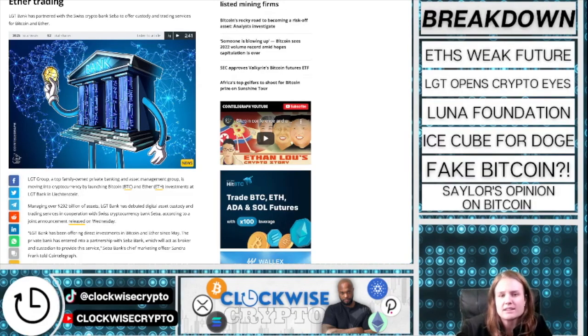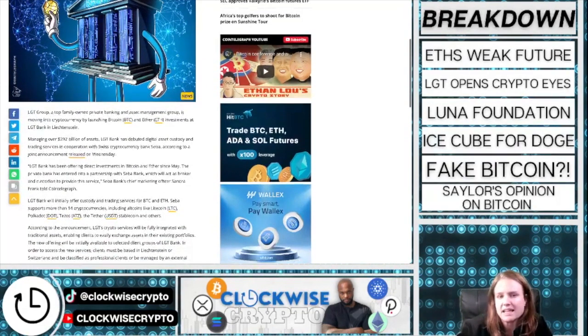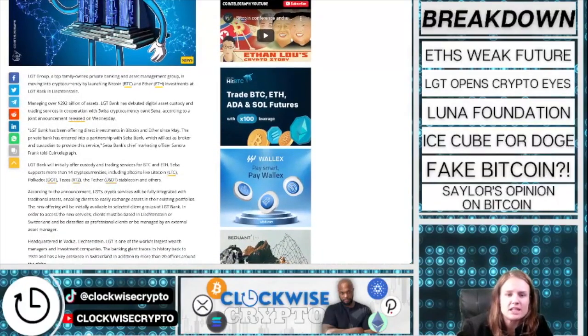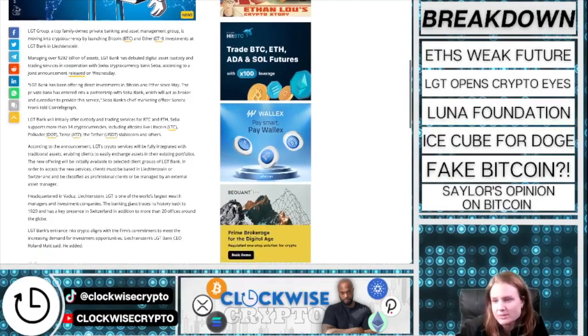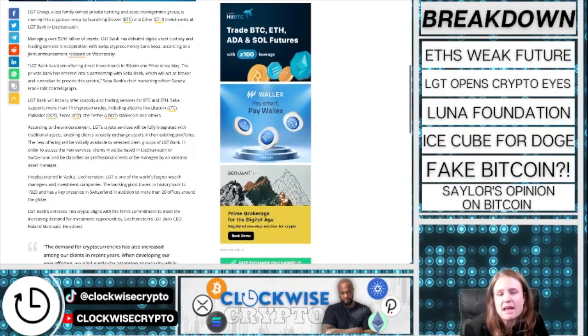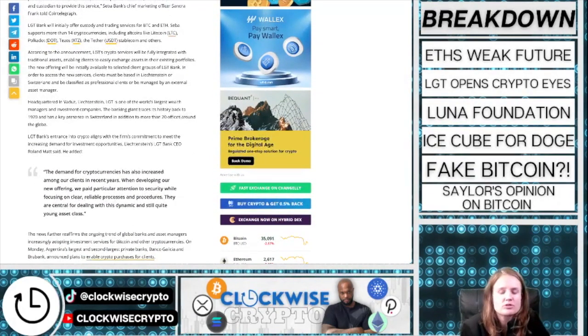LGT Bank will offer custody and trading services for BTC and ETH. SEBA supports more than 14 cryptocurrencies, including altcoins like Litecoin, Polkadot, Tezos, Tether, the Tether stablecoin USDT, and others. LGT Bank has announced that it will offer crypto services that are fully integrated with traditional assets. This will allow clients to easily exchange assets within their existing portfolios. That's pretty cool, something that seems to be much needed in the space.